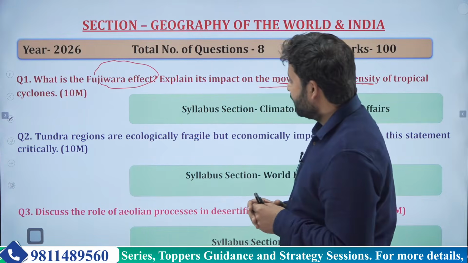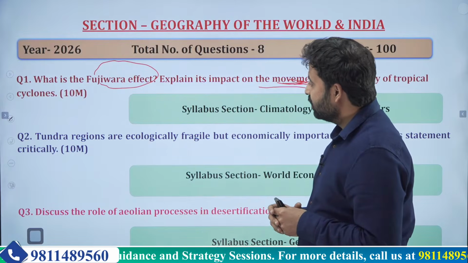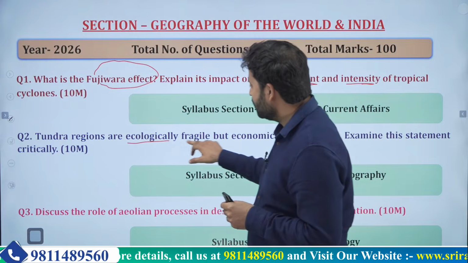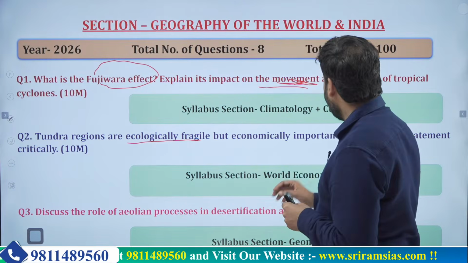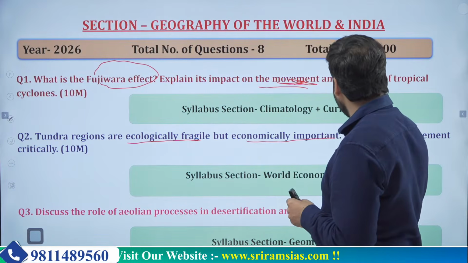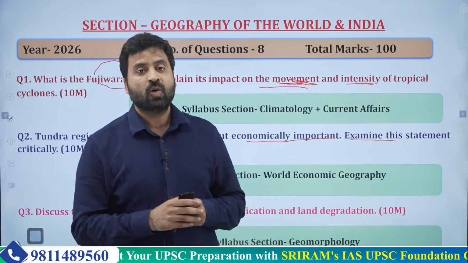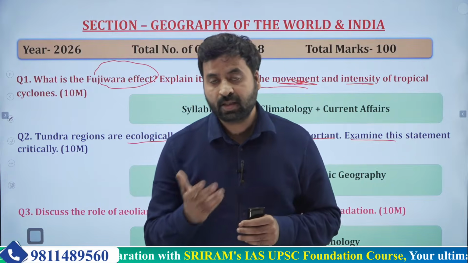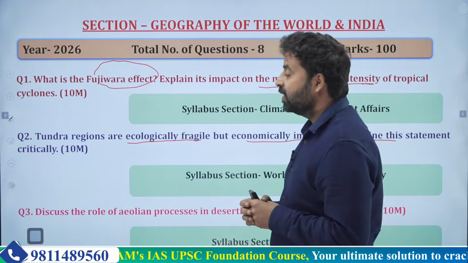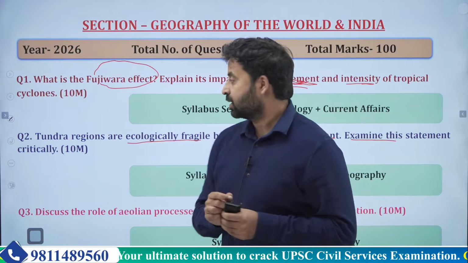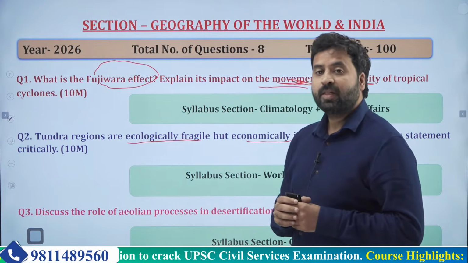Now, if we come to the second question from geography, it is related to tundra regions. UPSC is saying tundra regions are ecologically fragile and economically important. Examine this statement critically. So in the introduction, you can explain the meaning of the tundra regions, where they are found, what their characteristics are, etc. In the body part, we have to cover two different subheadings.